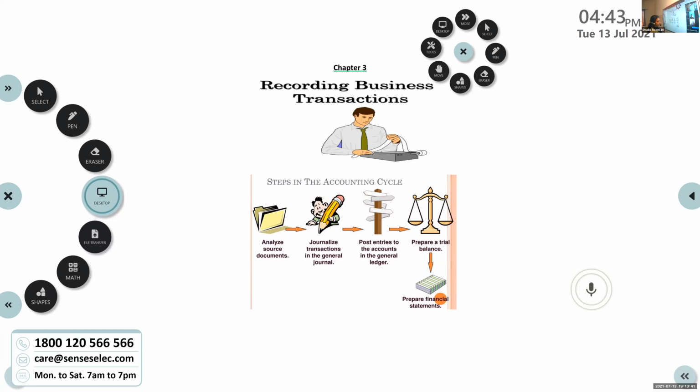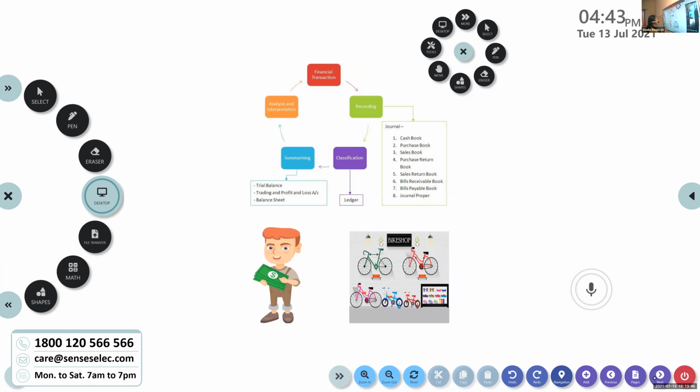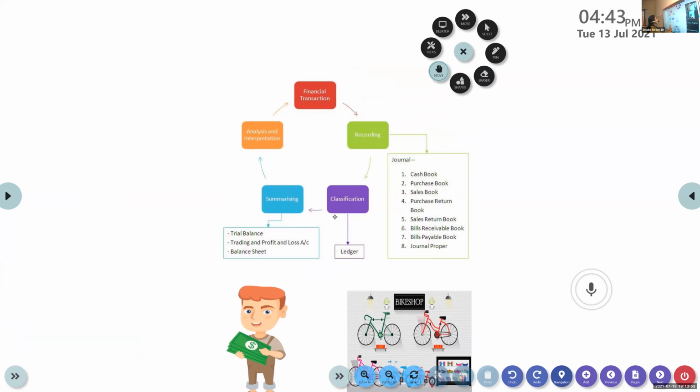Then we record. This is the accounting process, you can see. Record, classify. After classifying, we summarize. Then, after summarizing, we analyze them and interpret the result.